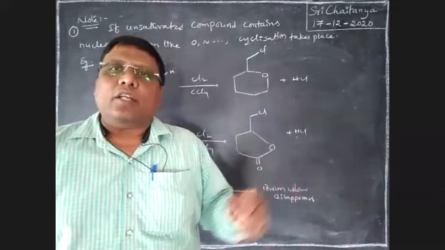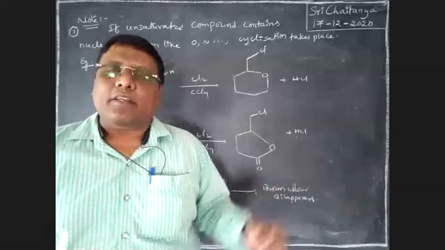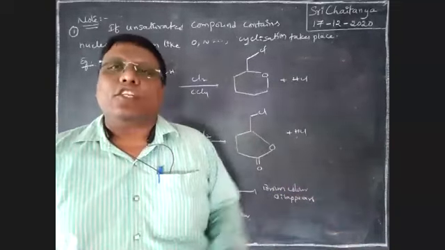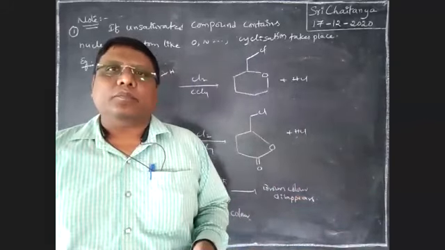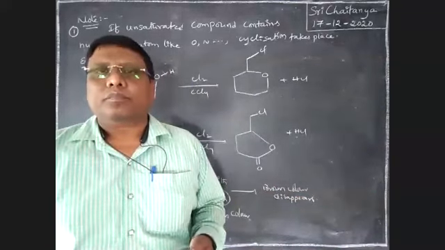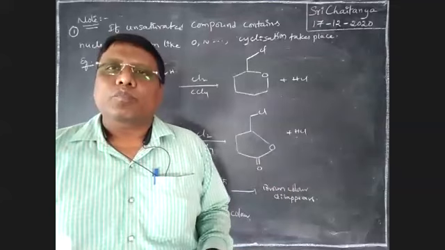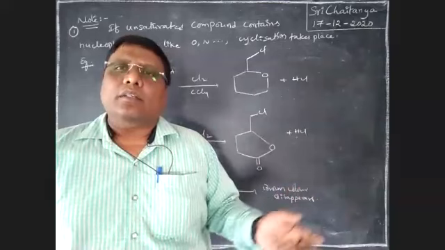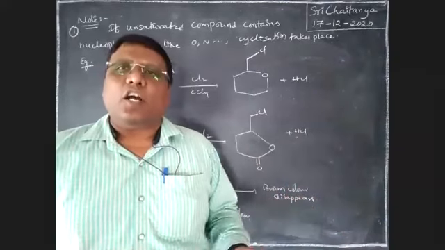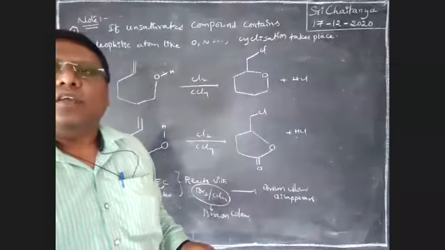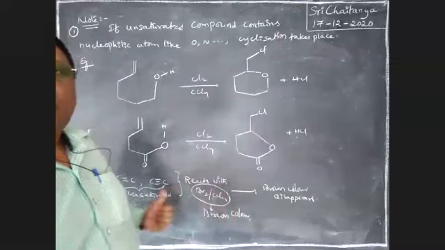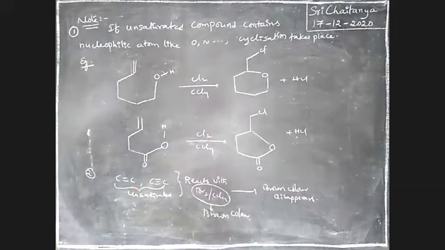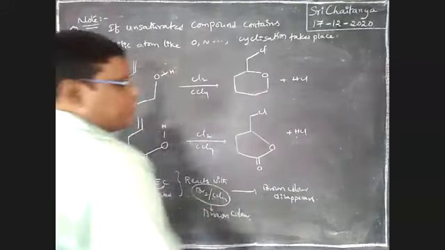Am I correct? If unsaturated, that is either C double bond C or C triple bond C is there. Whether the compound has unsaturation or not is tested with this Br2. If the brown color of Br2 is discharged, it is involved in the reaction. Wherever that happens, the compound may be either a double bonded or triple bonded compound. No doubt, it is a test for unsaturation.